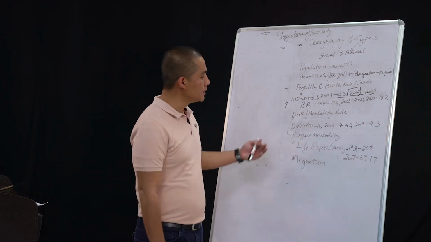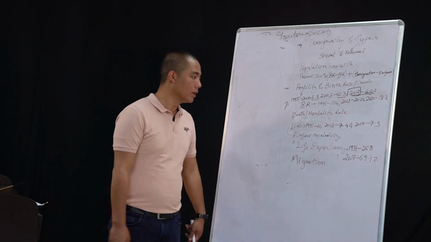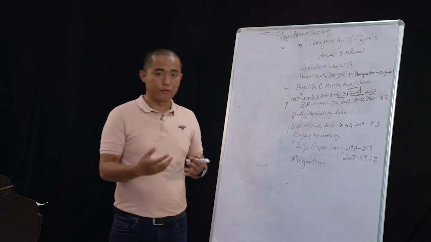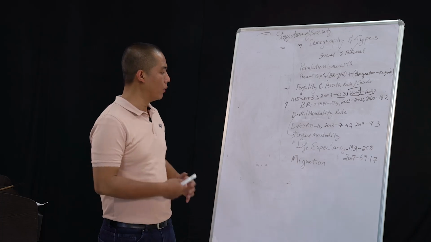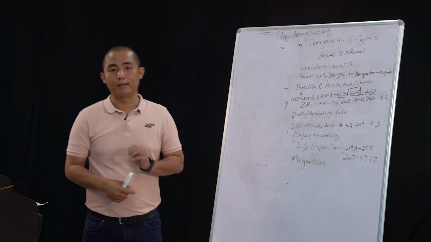Okay, so let's discuss one by one here. Now, mortality, like I've told you, simply means death only. The next is death rate.